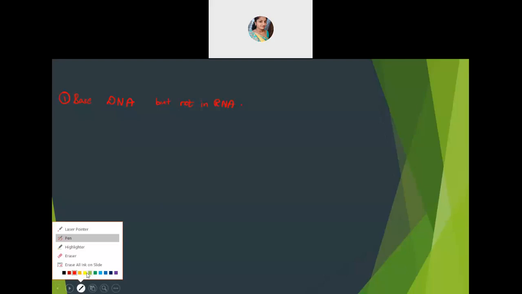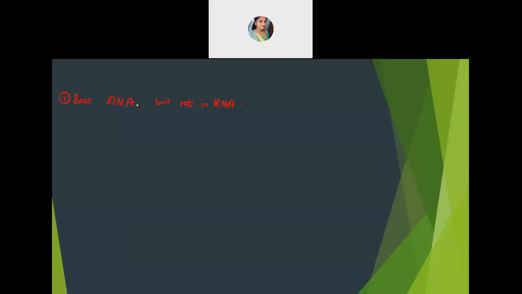Now tell me, the base which is present in DNA, but not in RNA. If you want, you can write down this also. Others can write it down later. Answer this question. I'll give all the questions which can be asked in your exam. The first question is this. Name the base which is present in DNA but not in RNA. What is that? Which base is that? Quickly reply, everyone.